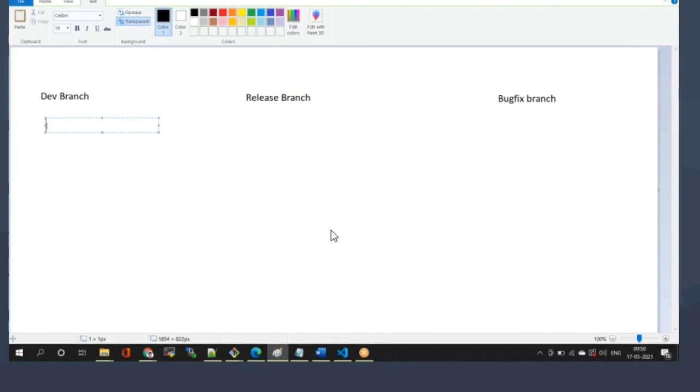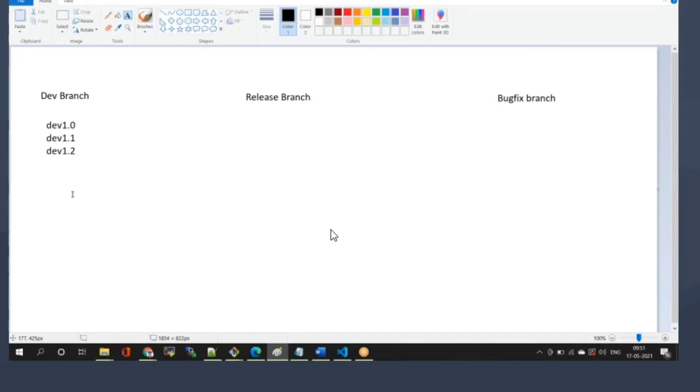Next. Second one. Example for development branch: dev 1.0, dev 1.1, dev 1.2, etc. This is the branch naming convention. Note down the example.